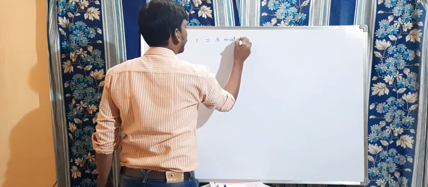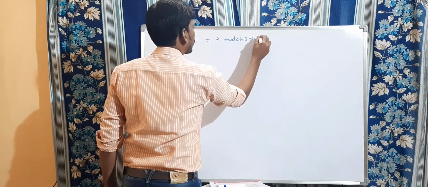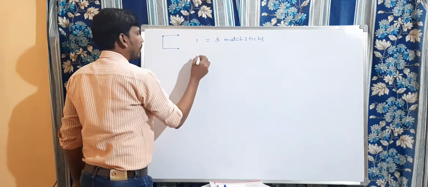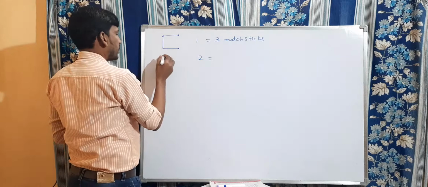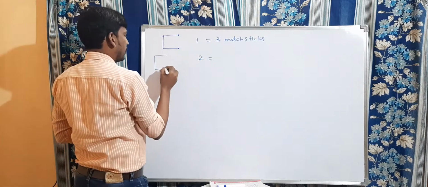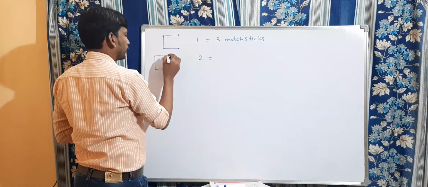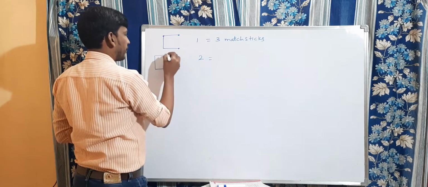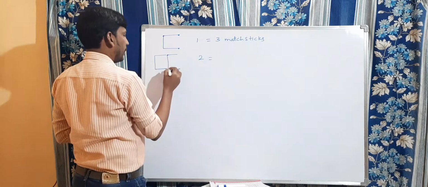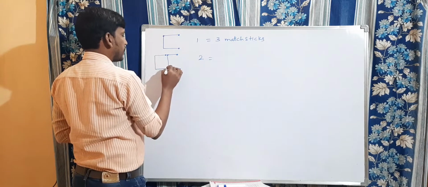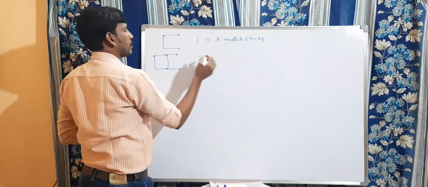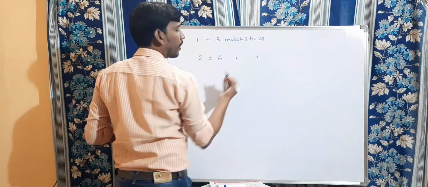Now suppose I want to make 2 C's, like this as well as like this. Here, if you observe, 6 mastics are required.